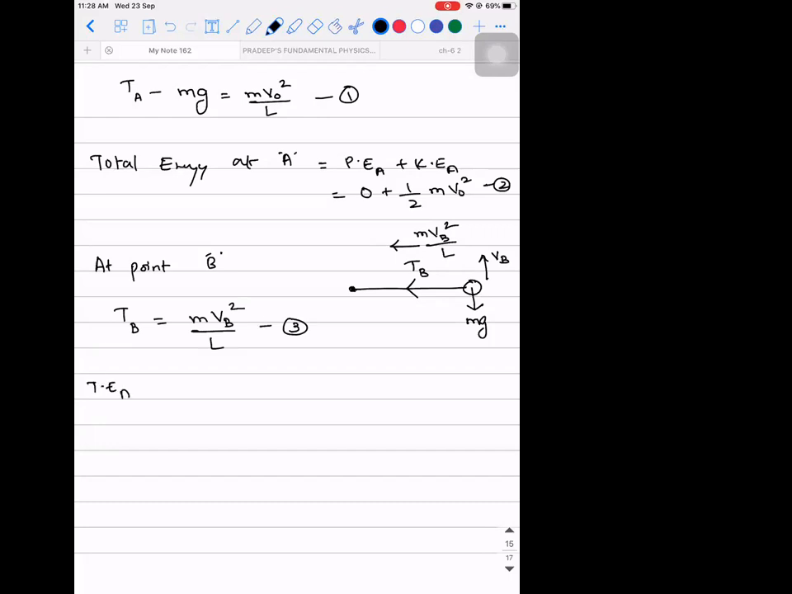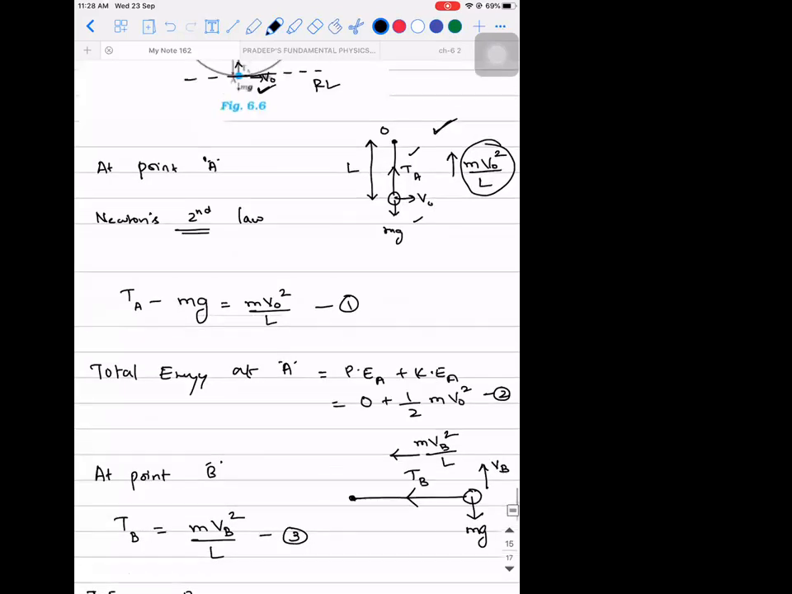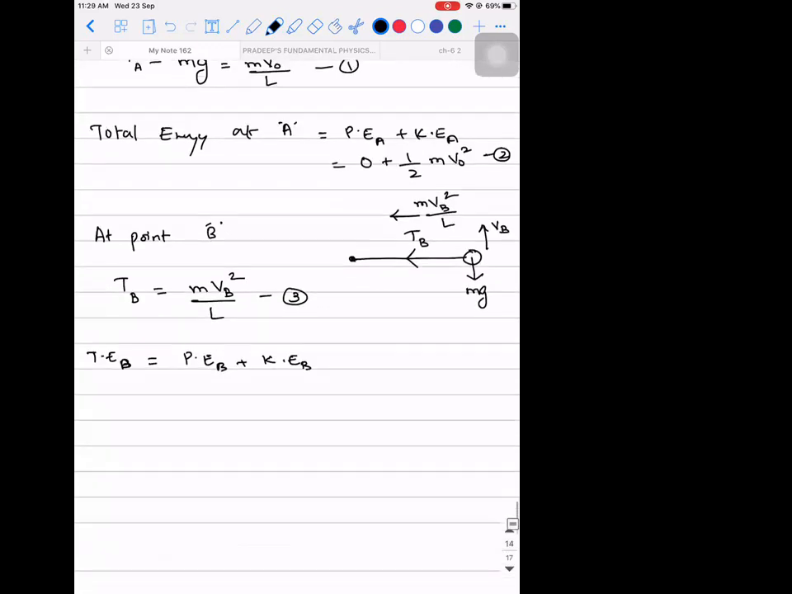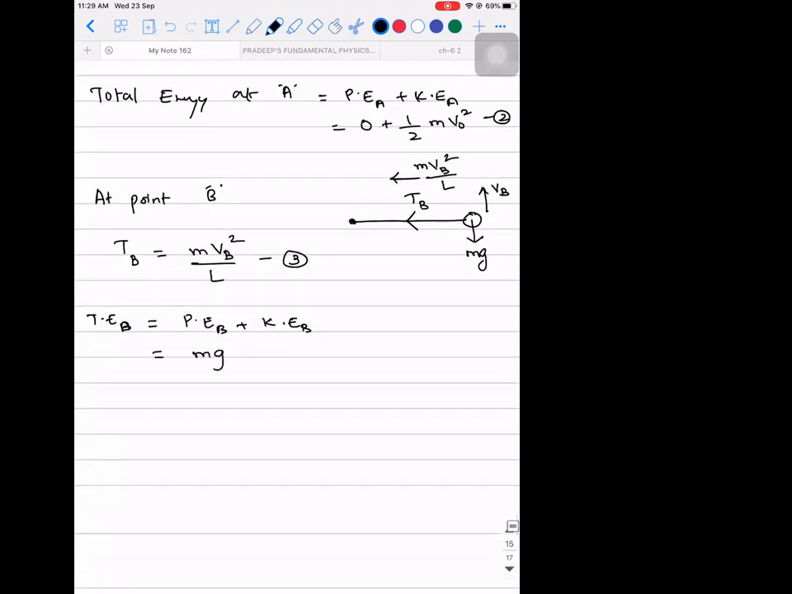Similarly, if you calculate the total energy at point B, what will it be? That is the potential energy at B plus kinetic energy at B. For potential energy at B, with respect to the reference line, how high is the object? L. So the potential energy at point B will be mg into height, plus what is the kinetic energy at point B? Half mvb square. Very good, guys. So half mvb square, which will be 4. So how many equations did we get?